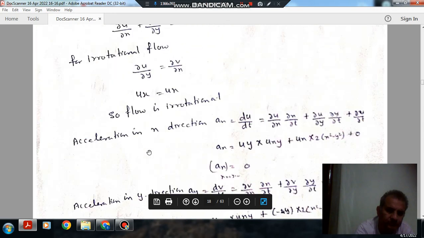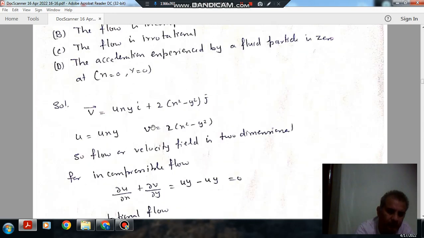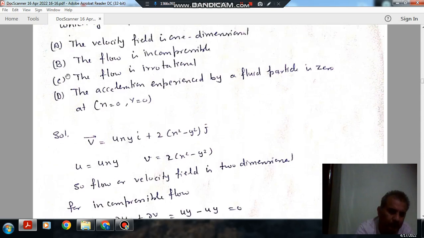So it means the first is incorrect, it is a two-dimensional flow, and the other three are correct. So the flow is incompressible, the flow is irrotational, and the acceleration is 0. Okay.